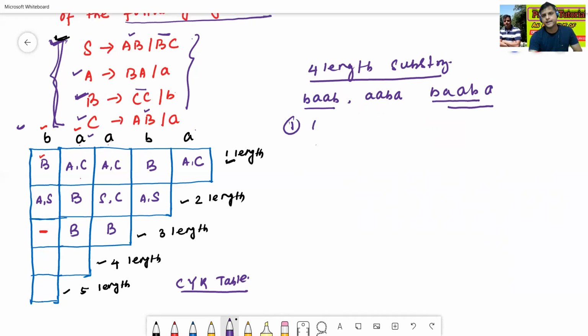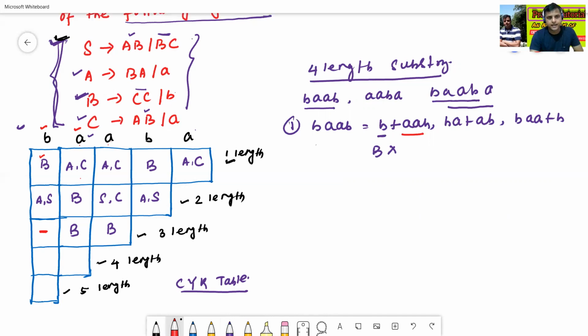BAB. Nothing but what? How to get B plus AB? Then we can get BA plus B, or B double A plus B. So B is nothing but B, cross product. So AB, how to get AB? See here, A B. Just take the cross, just draw like this. But it's nothing but B.